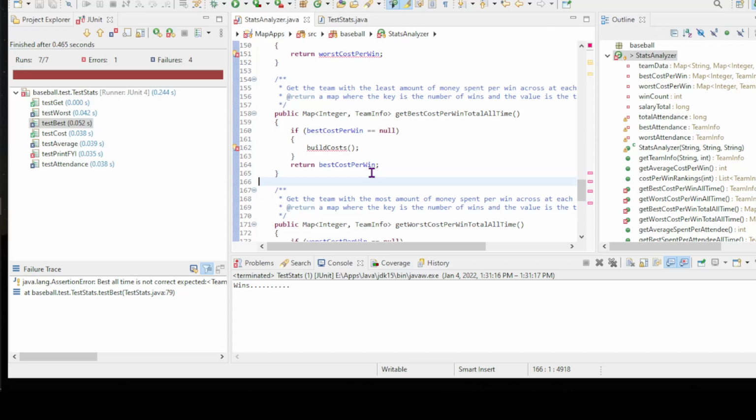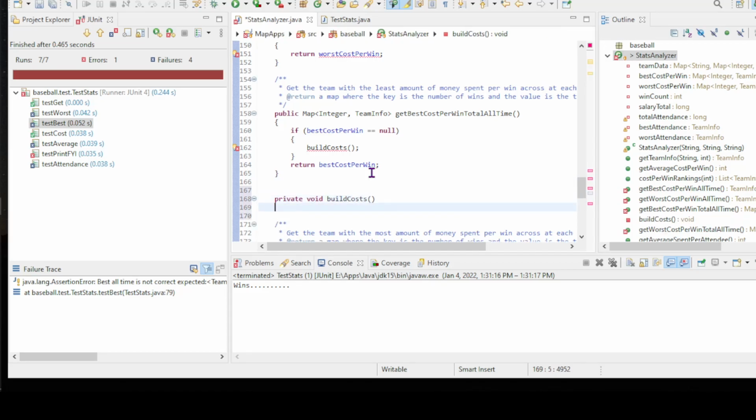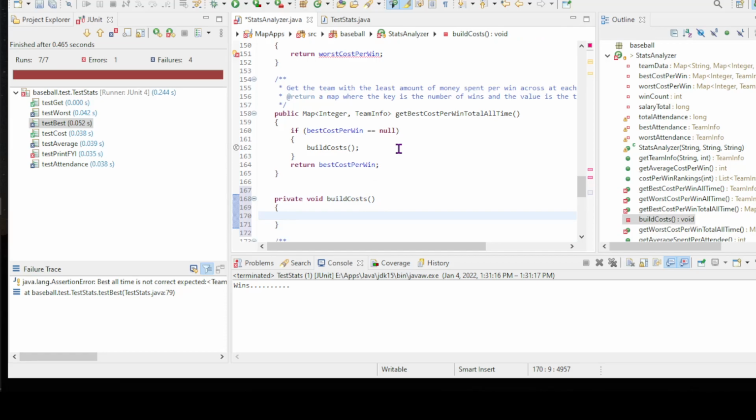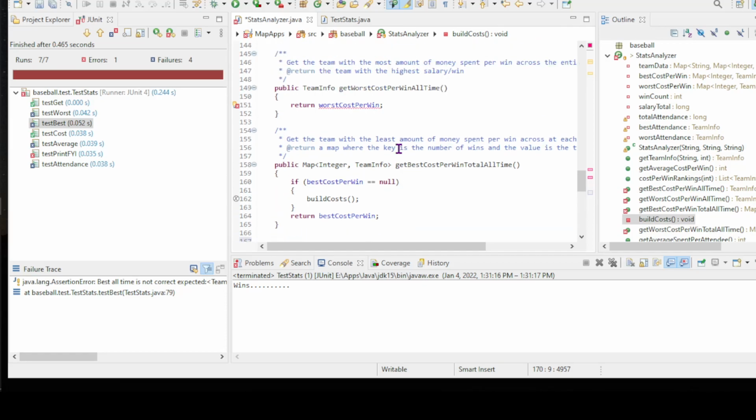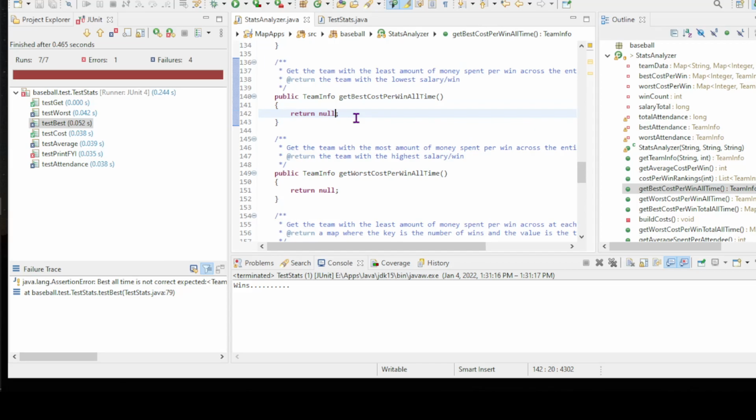I'm just kind of showing you some different strategies that you'll be able to pick up on later on. But I'm going to create a private method here that's going to do the work that I had up above. Oops, and this should be null for the moment, and this should be null for the moment. All right, so we'll come back to those in a second.